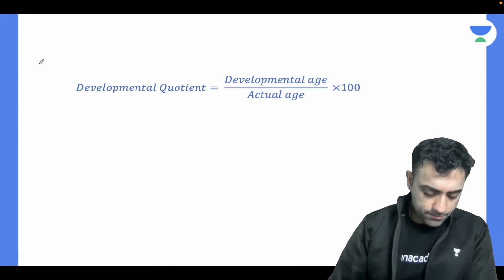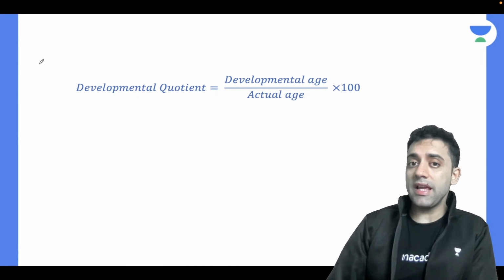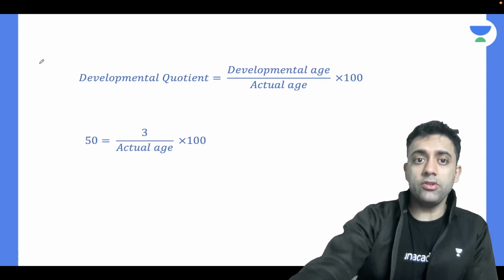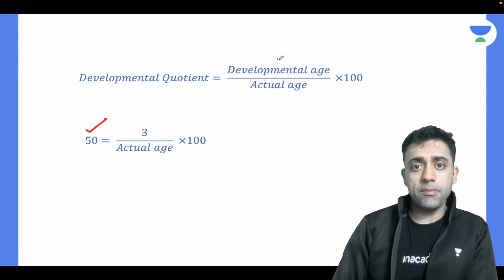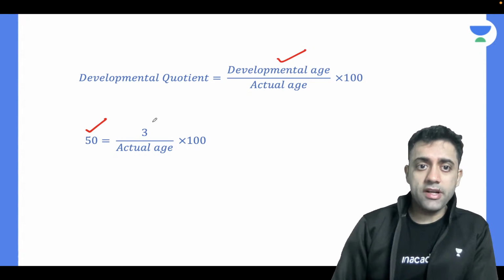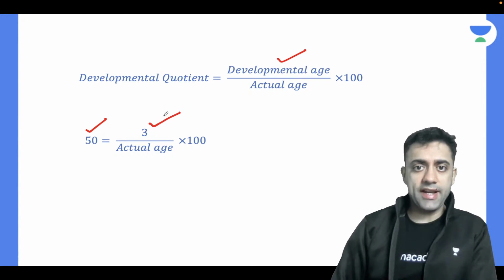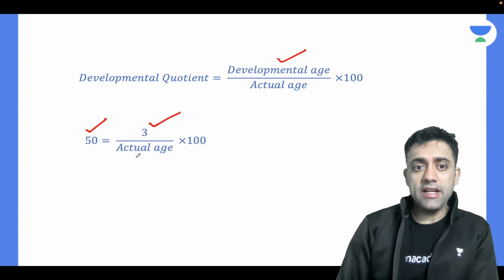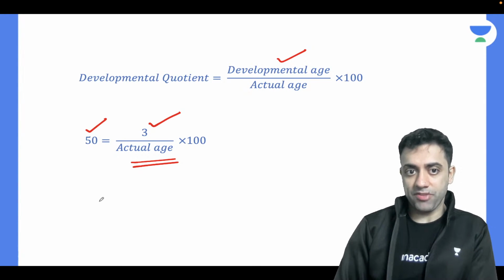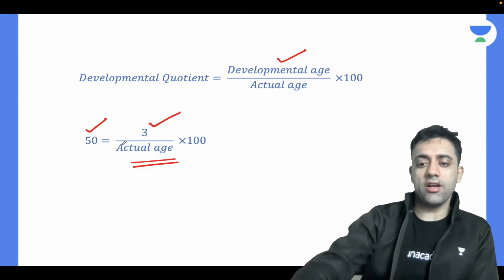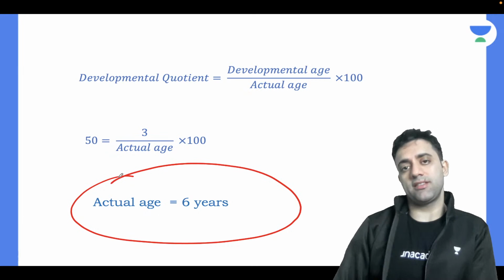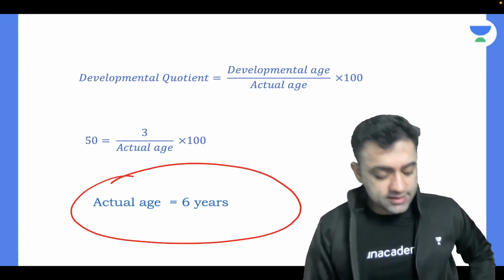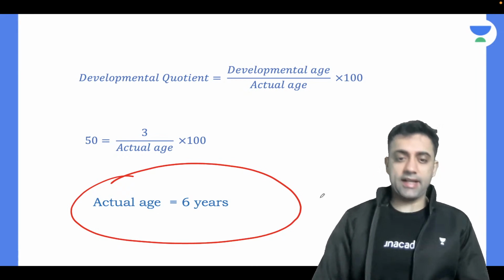So we all know that developmental quotient is equal to developmental age upon actual age into 100. So DQ is 50, that's what is given in the question. Developmental age of this child normally should be 3 years, right? The baby is riding a tricycle, right? 3 years. But I need to calculate the actual age. So this is the formula, and according to this formula, the actual age is coming to be 6 years. It will be exactly 6.